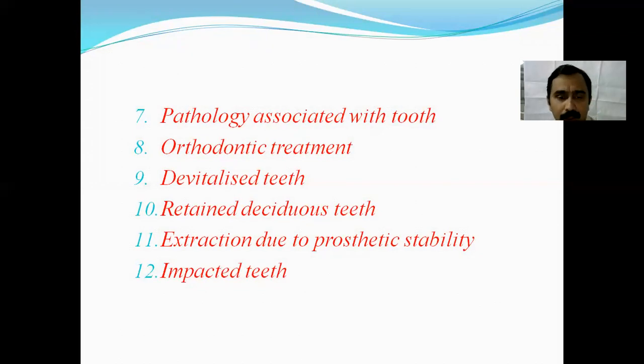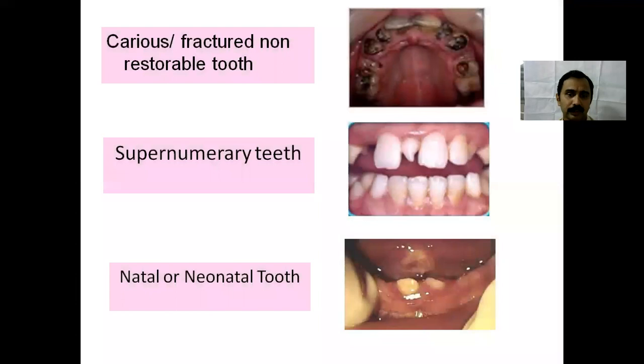Then prophylactic removal like for orthodontic treatments, devitalized teeth, retained deciduous teeth, which don't allow the permanent tooth to come out, can be removed. Extraction for prosthetic reasons, like for complete denture fabrication, all the teeth can be removed, and implanted tooth. These are the common indications, along with supernumerary tooth and neonatal tooth. All these are indications of exodontia.